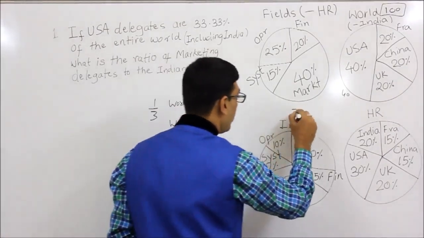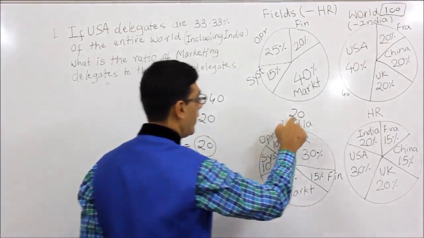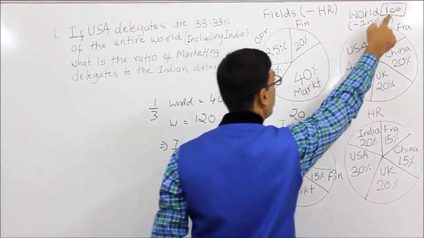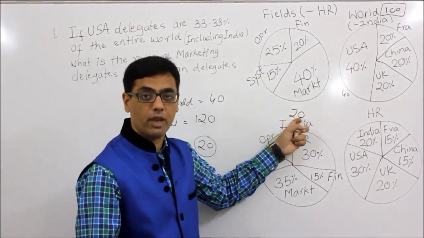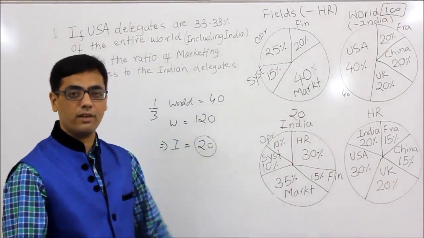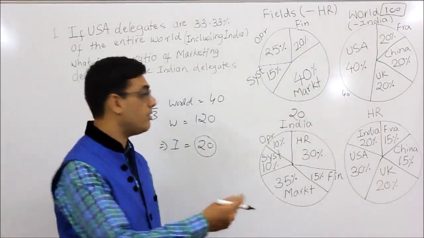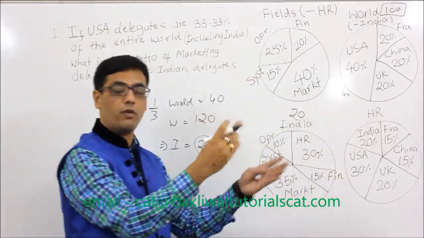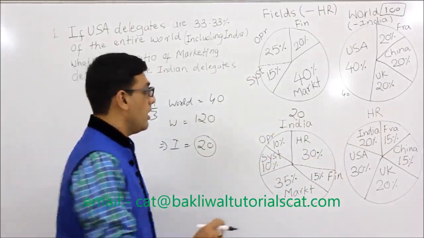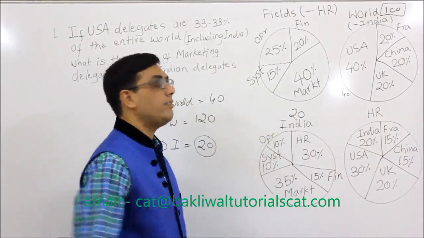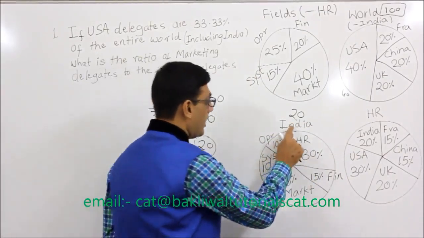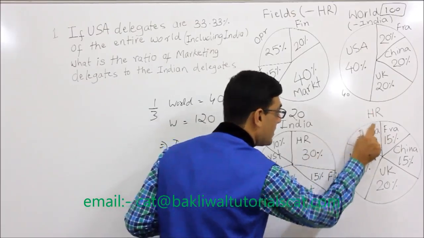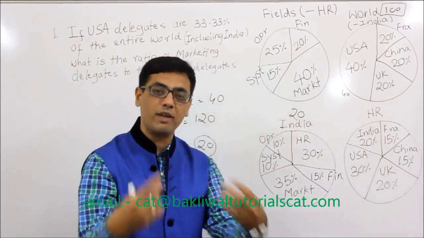So this is nothing but 20, so that the entire world including India becomes 120. So we have come to the conclusion that India is 20. These are only rough ratios just to calculate the ratio. This is not the sacrosanct 120, but for ratios we will get the same answer. Now, the point of this caselet is I am about to tell you. This is the beauty. India HR and HR India, they should be the same number.